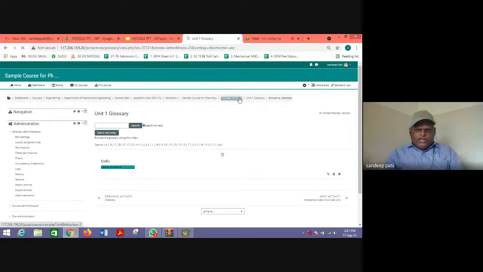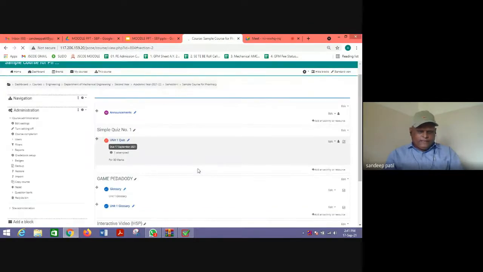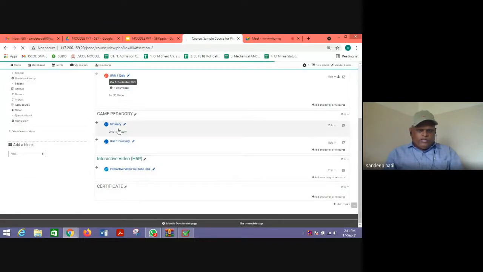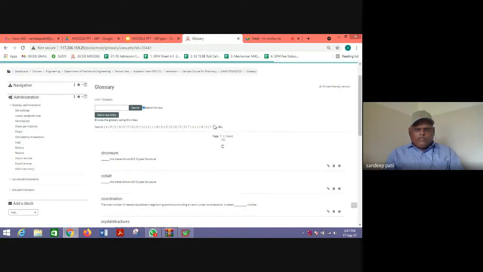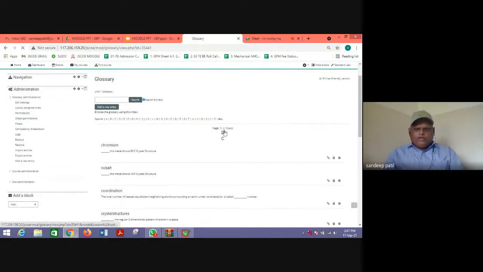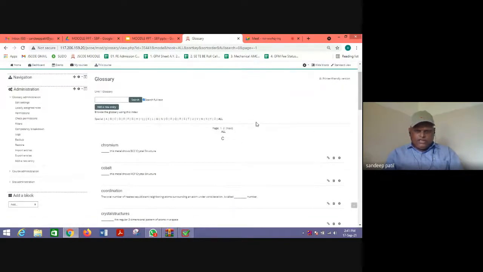Let me open the glossary that I have already imported. Similarly, I have made this glossary where, for example, the question is which metal has a BCC crystal structure, and in the concept I write the answer chromium.